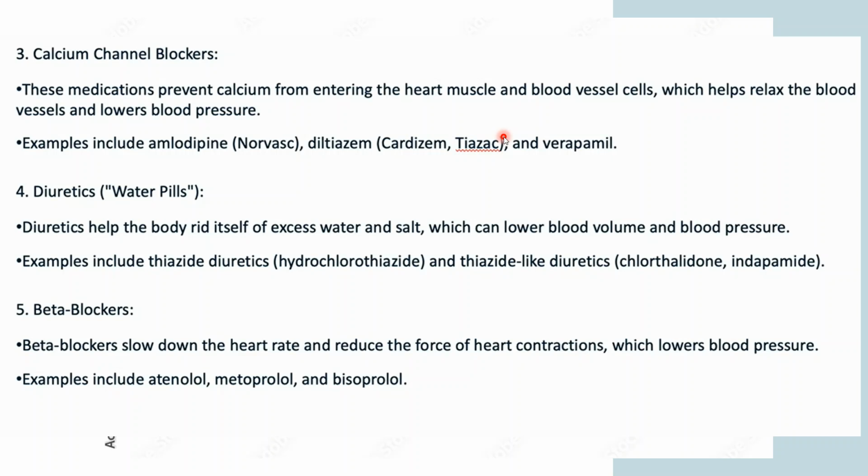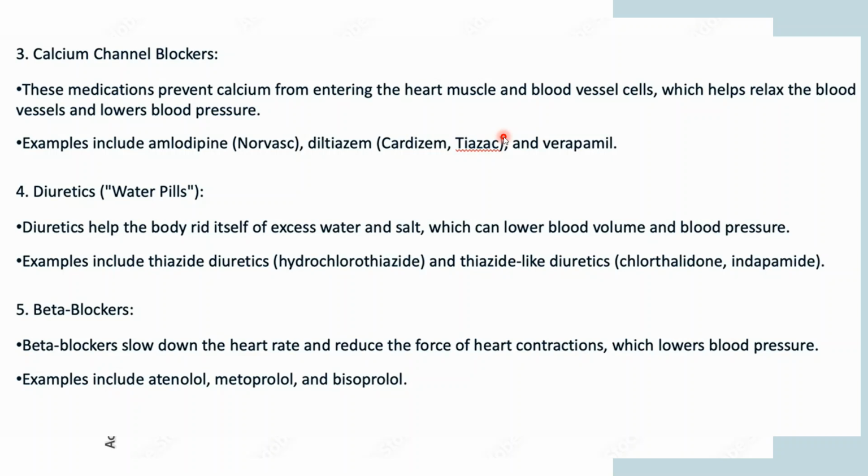Okay. Now coming to the fourth thing, that is diuretics, also known as water pills. So what do you mean by diuretics? As the name suggests, diuretics help the body rid itself of excess water and salt, which can lower the blood volume and blood pressure. So these water pills help the body get rid of the excess water and salt present in your body, which can further lower the blood pressure. So this is how they work as antihypertensives.